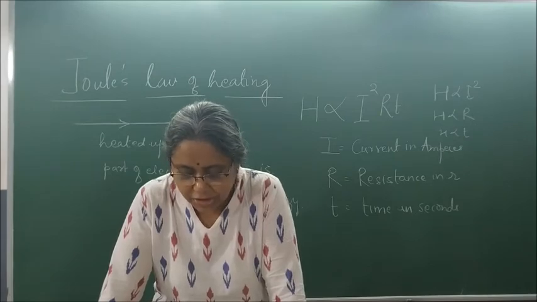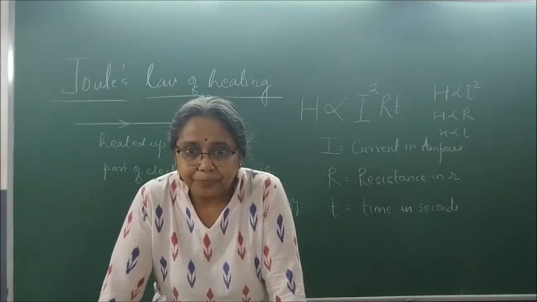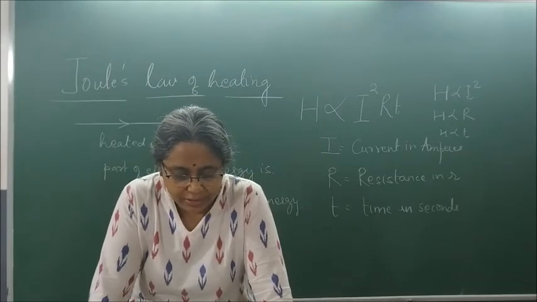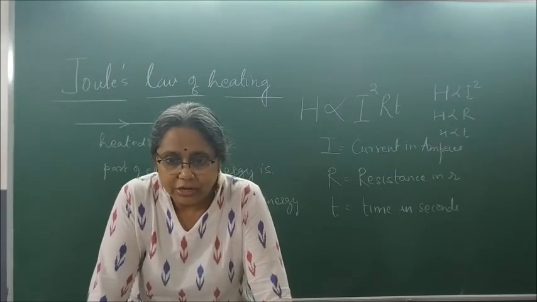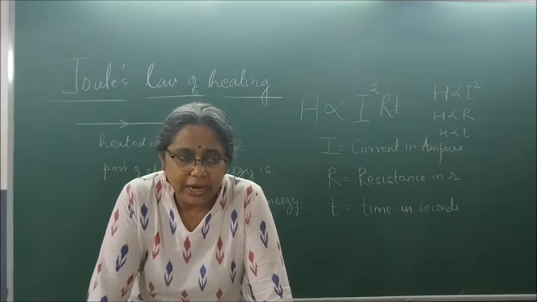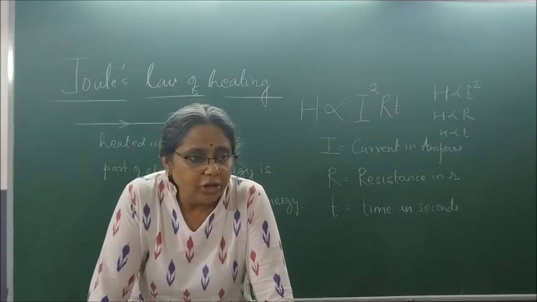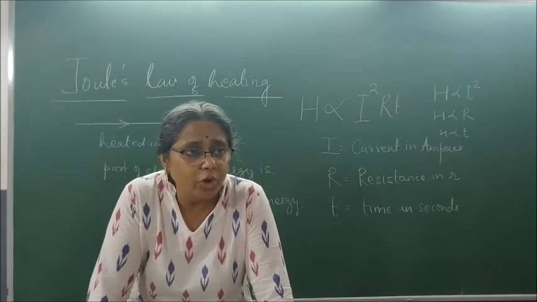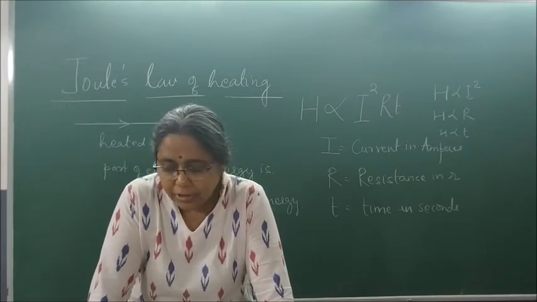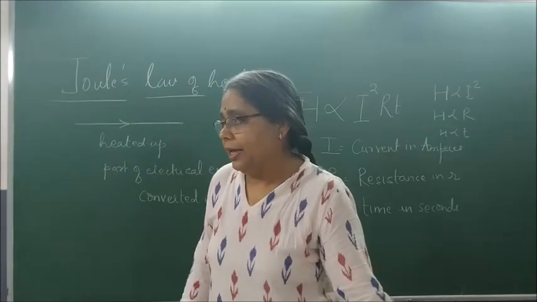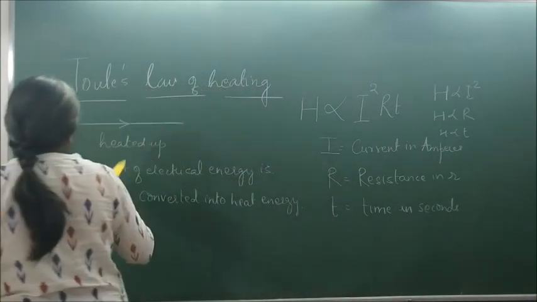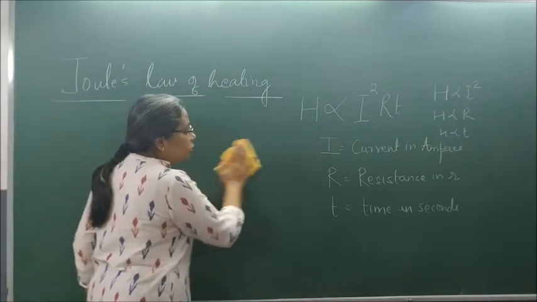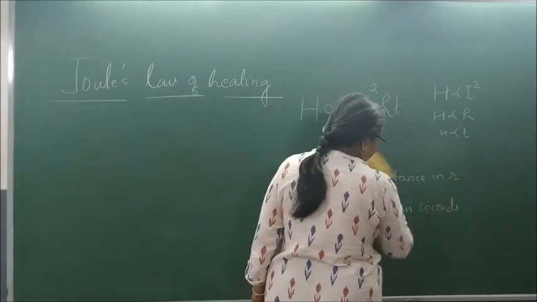Please underline, 1 mark question: this effect is utilized in devices such as electric heater, electric iron, etc. When you plug it on, they convert most of their electrical energy into heat energy. Now, how did we derive H is equal to I square RT? Please write derivation of Joule's law of heating.